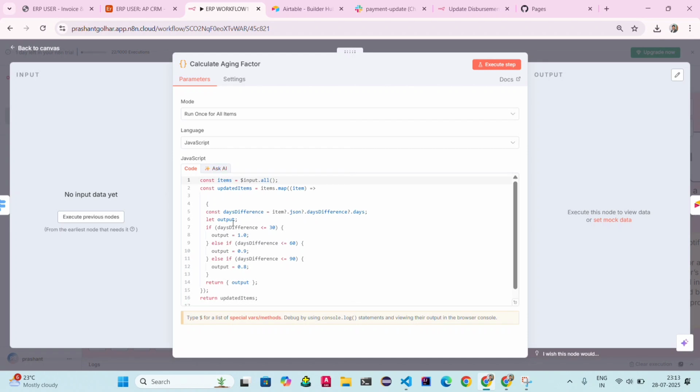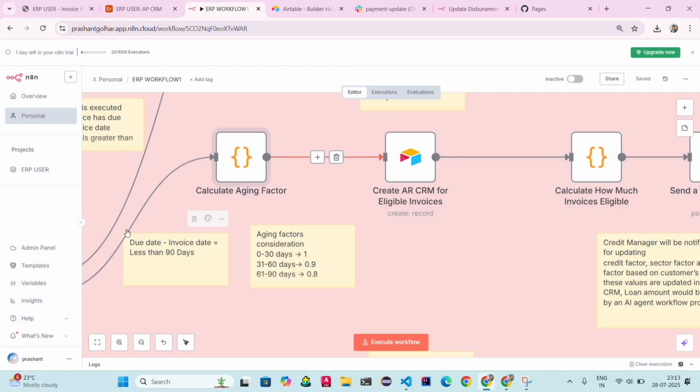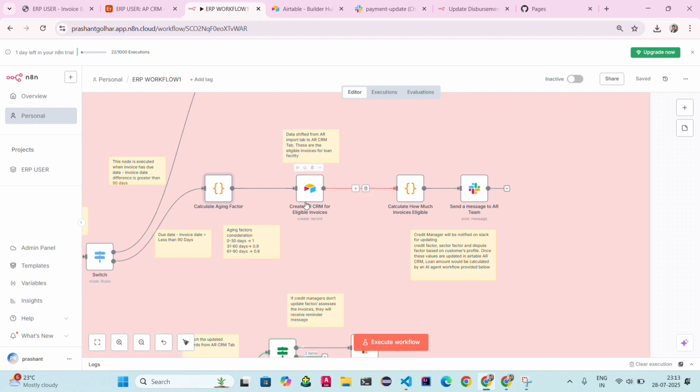I just asked the AI, or you can type manually, the code for those criteria, and I wrote this code. If the days difference is less than or equal to 30 days, it will output 1, and if the days difference is less than or equal to 60 days, it will take 0.9, and it will take 0.8 for the 90 days. Okay, as I coded in this node, the aging factor is calculated, then it will create a new CRM record, that is the AR CRM, and it will notify on Slack.